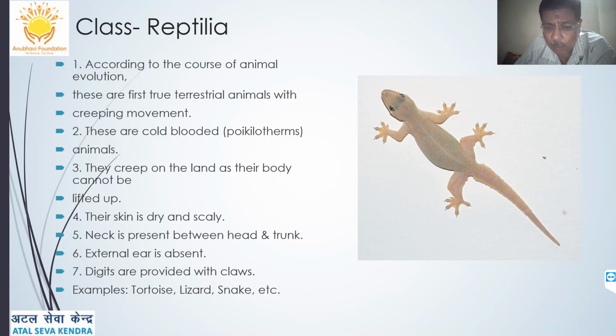Usually a neck is present between head and trunk. You can see the neck here. Then external ear is absent. Digits are provided with claws. Examples are tortoise, lizards, snakes, etc. But snakes are without limbs. Totally they don't have any limbs.